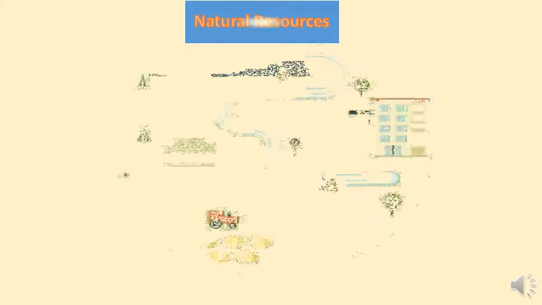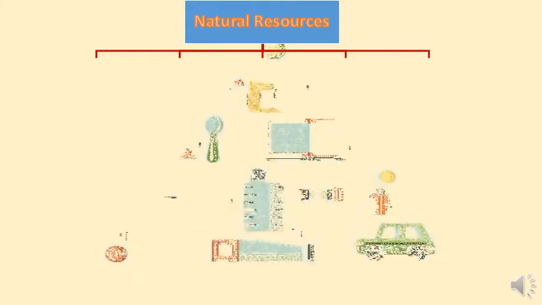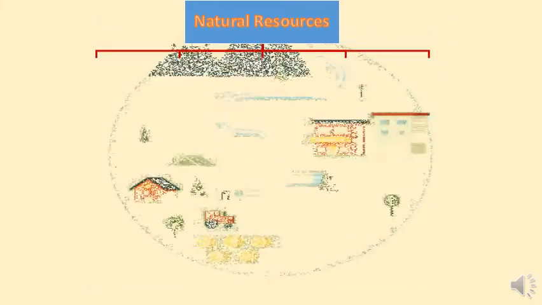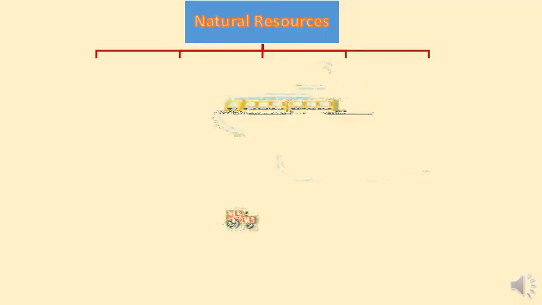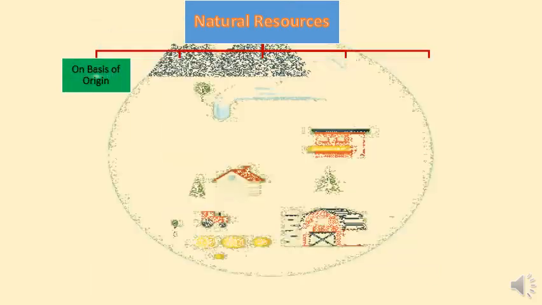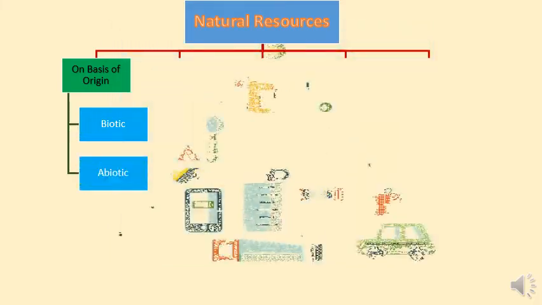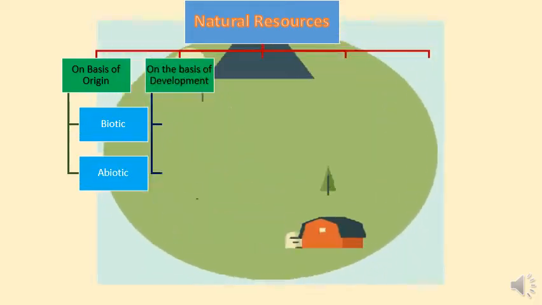Okay, let's talk about natural resources and the different types of resources which fall under natural resources. Now let's start with on the basis of origin we have biotic and abiotic. On the basis of development we have actual and potential.